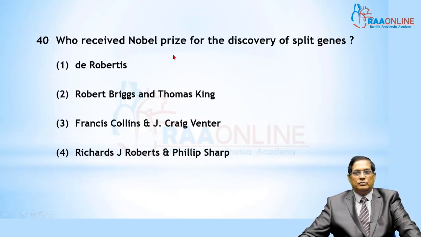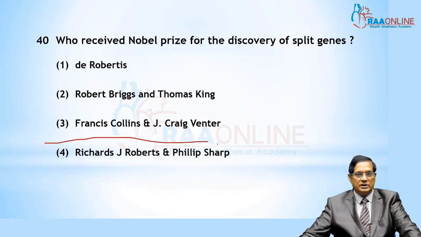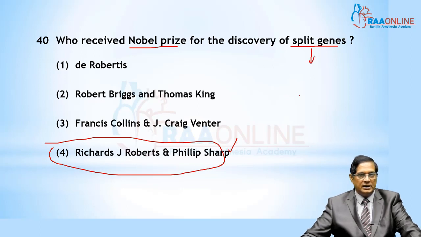Who received the Nobel Prize for the discovery? I have already mentioned in past questions: Richard J. Roberts and Philip Sharp. These two are the recipients of the Nobel Prize for reporting split genes, or segmented genes.